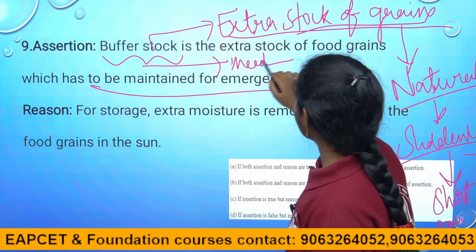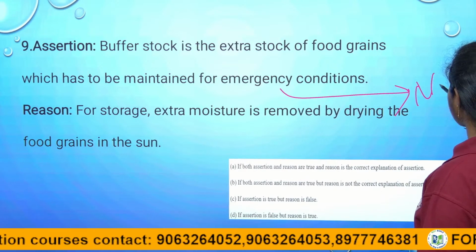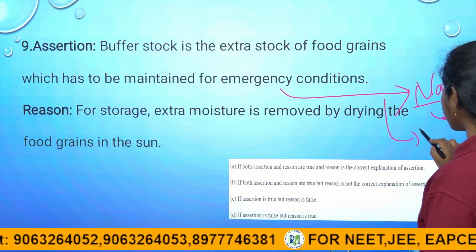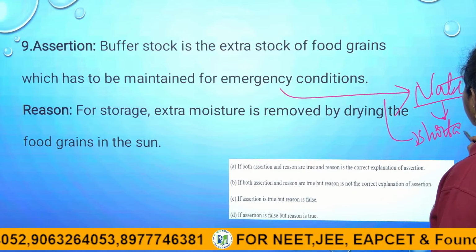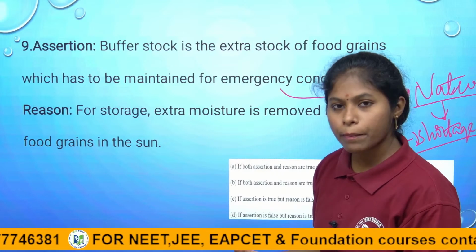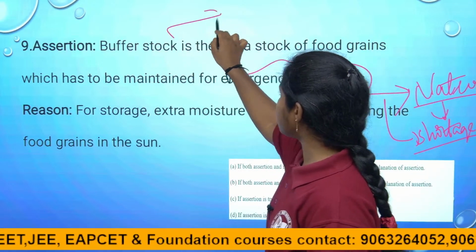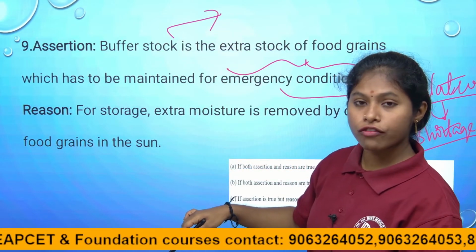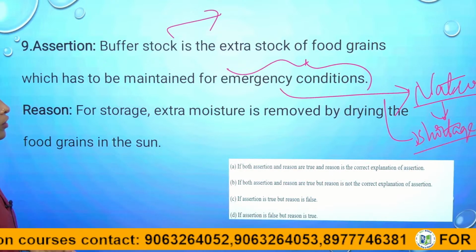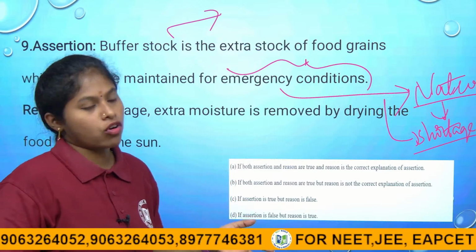So it has to be maintained for emergency conditions. What are the emergency conditions? It may be natural calamities like heavy rainfalls, sudden rainfalls or shortage of rains. These mostly affect the crop yields, and then we don't get the crop into our hands, right children? In that emergency condition the buffer stock is useful. The buffer stock is nothing but the extra stock of grains stored for future use, right children? For emergency conditions like floods, in that time the people use this buffer stock, right children?